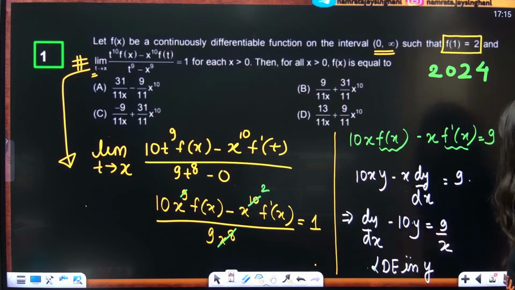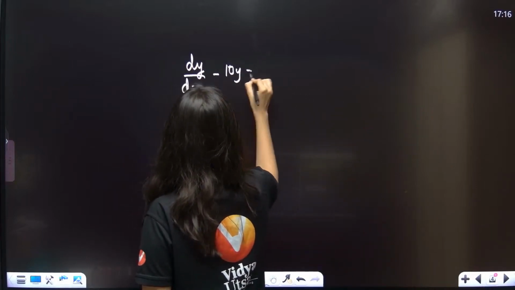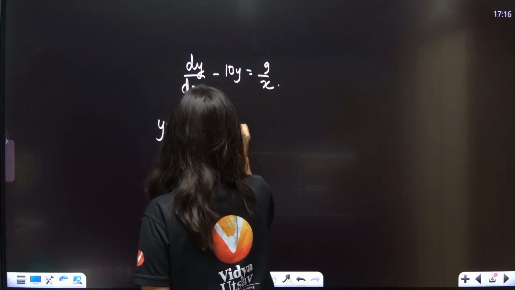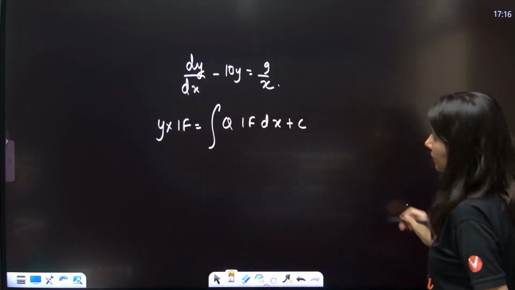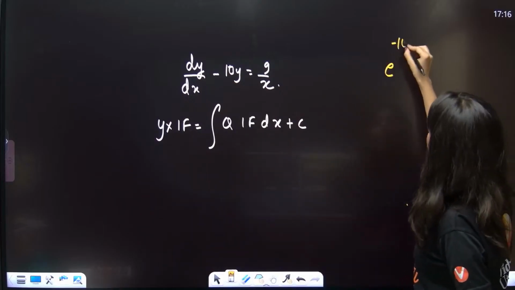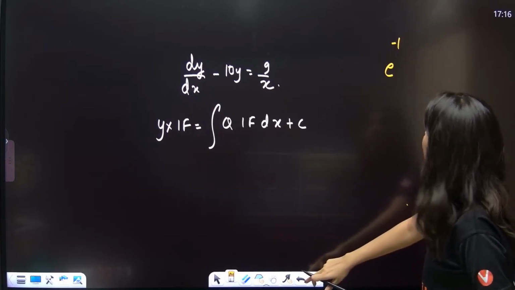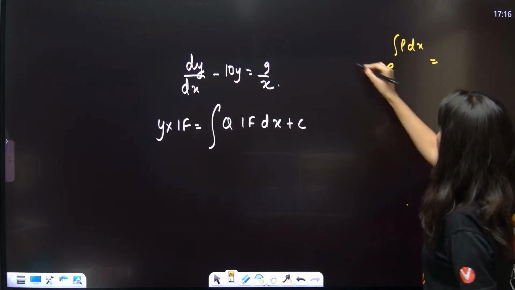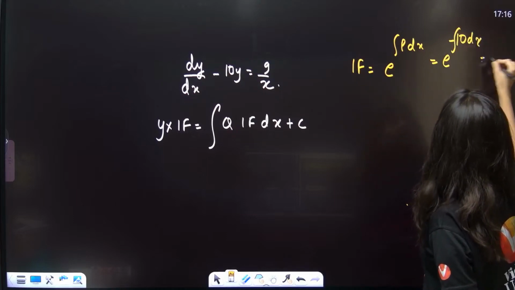So dy by dx minus 10y is equal to 9 upon x. y multiplied by the integrating factor is equal to the integration of q multiplied by the integrating factor dx plus c. The integrating factor is e raised to power integration of p dx. So e raised to power minus 10 dx.